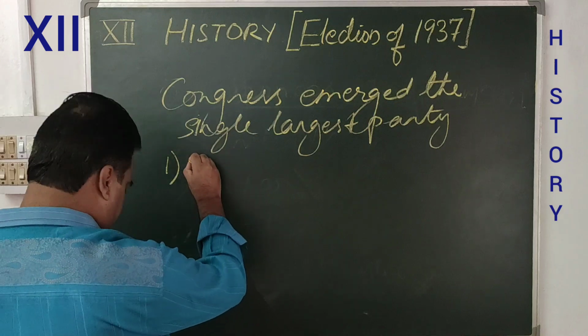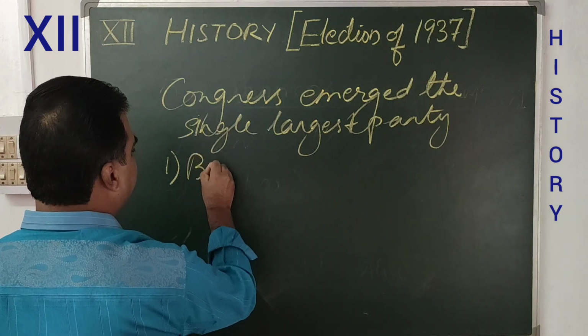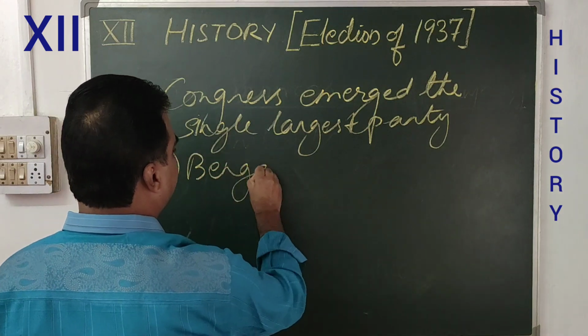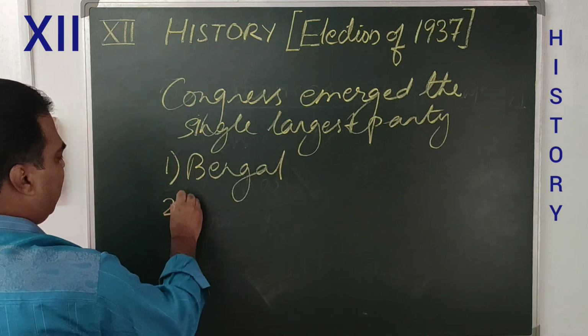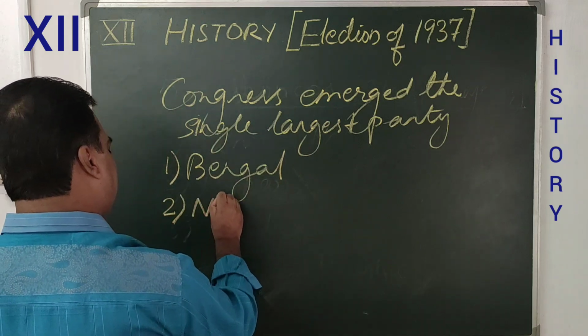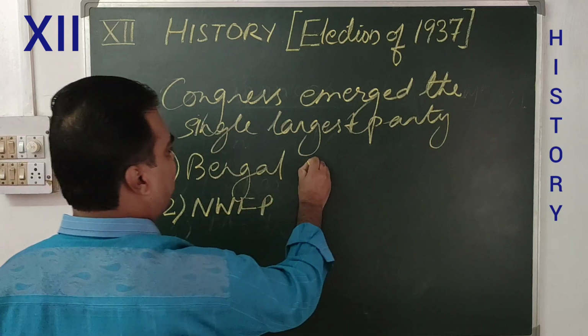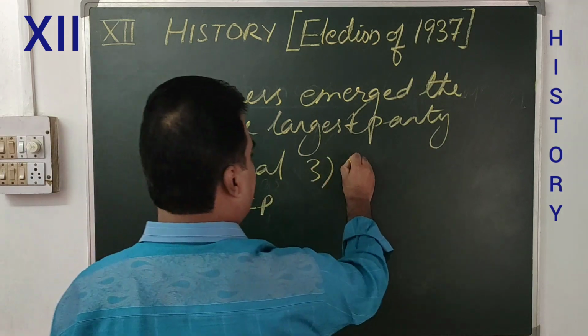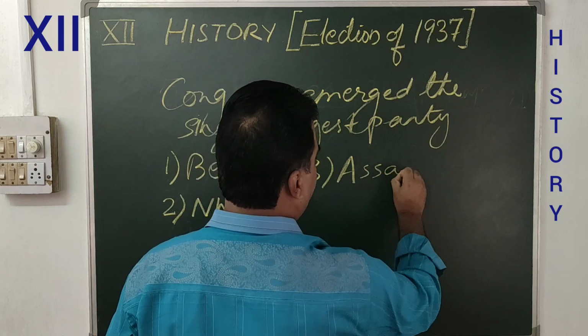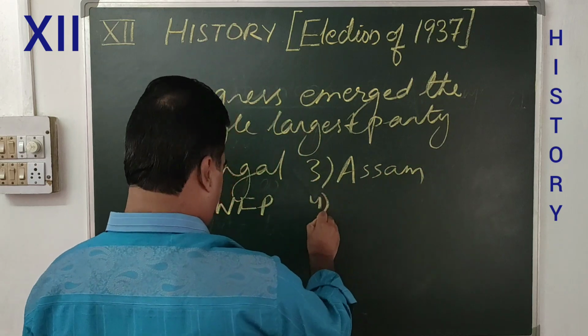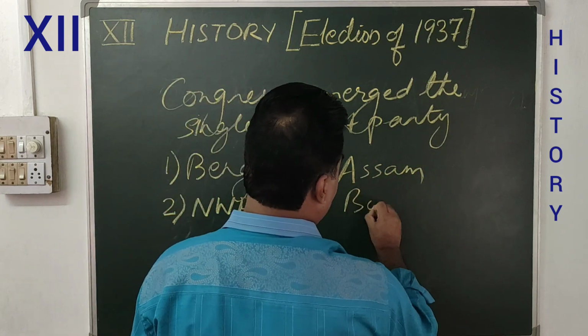Number 1, Bengal. Number 2, Northwest Frontier Province. Number 3, Assam. And number 4, Bombay.